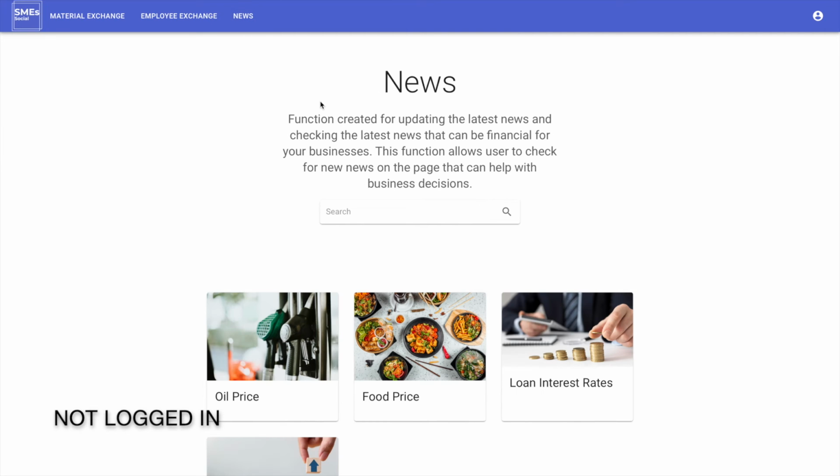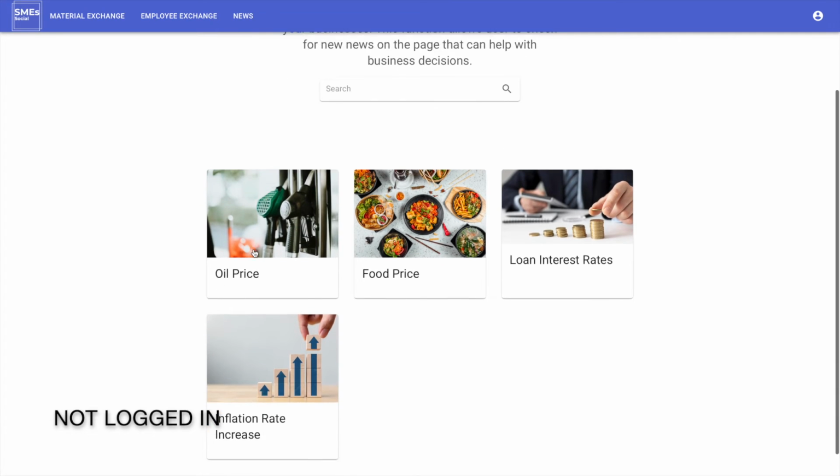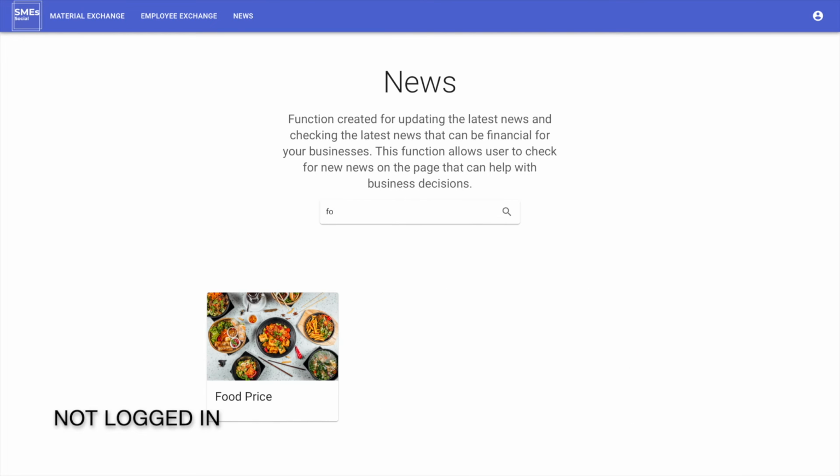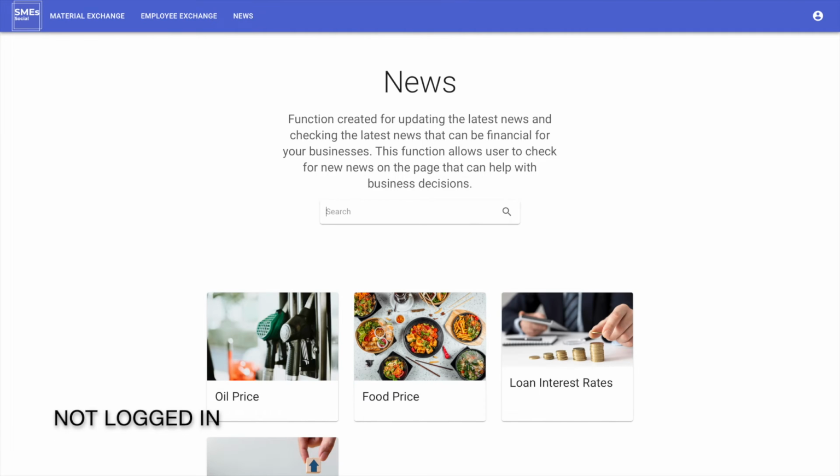For the news section, users can access news from the homepage news slider, or you can check out all of the news in this section. And also, users can search for news. For example, I'm searching for food. And you can go in and check it out.